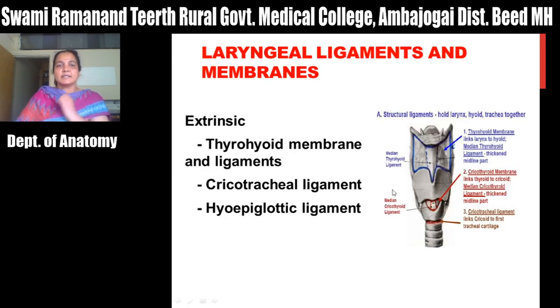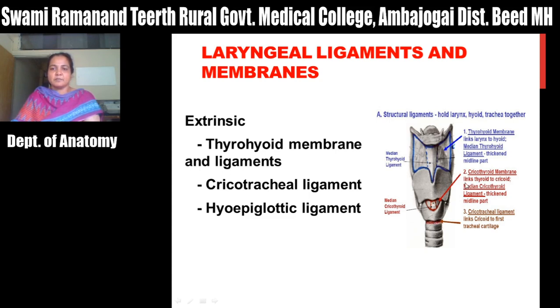Okay, so these are the joints of the larynx. Then next are the laryngeal ligaments and membranes. Again, there are two types. One lies externally, attaching the laryngeal cartilages with other structures; these are the extrinsic. In that, the thyrohyoid membrane is between the thyroid cartilage and hyoid bone. Then between the cricoid cartilage and trachea is the cricotracheal ligament.